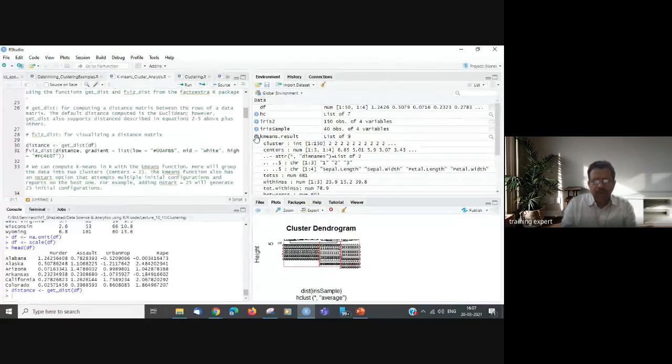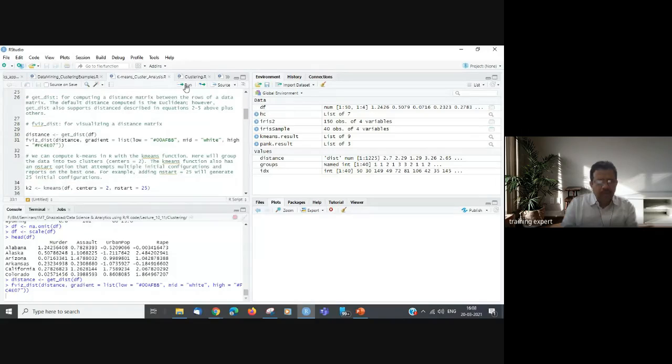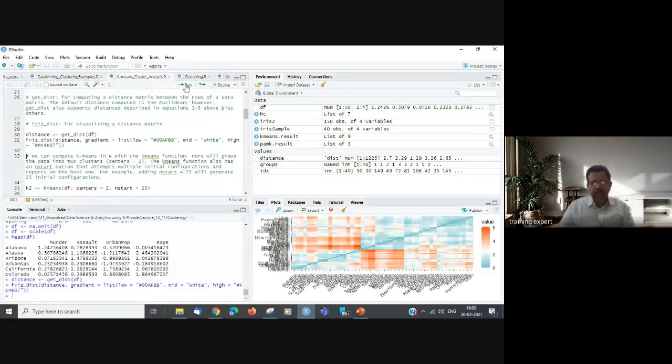Let me just minimize this so that the distance is calculated here. Then we run the fviz distance method, which displays the data with respect to each other. So all 50 states are represented here, so you know where the distance is high. The distance calculation has been done, so we can compute k-means now from this data df.